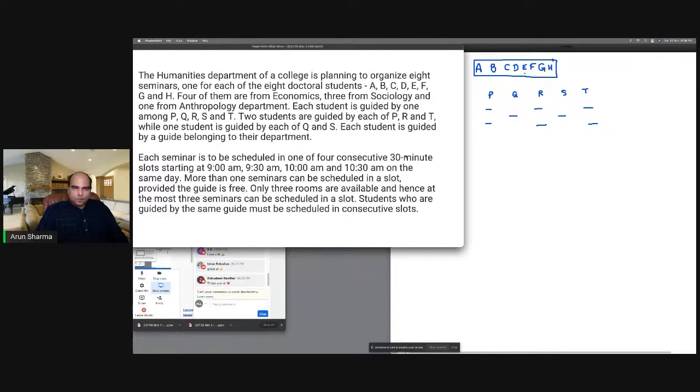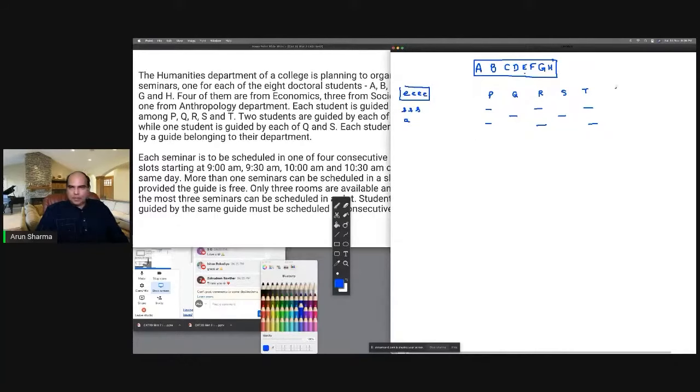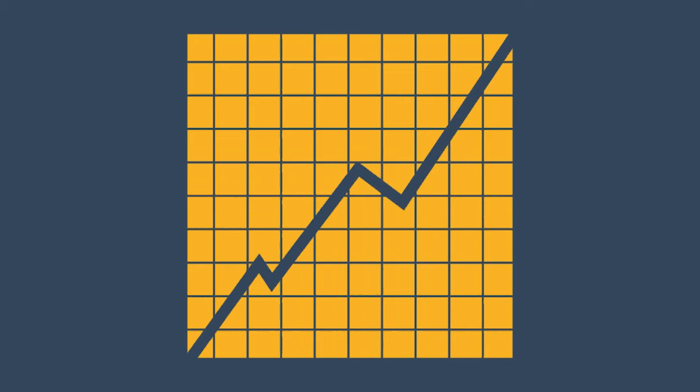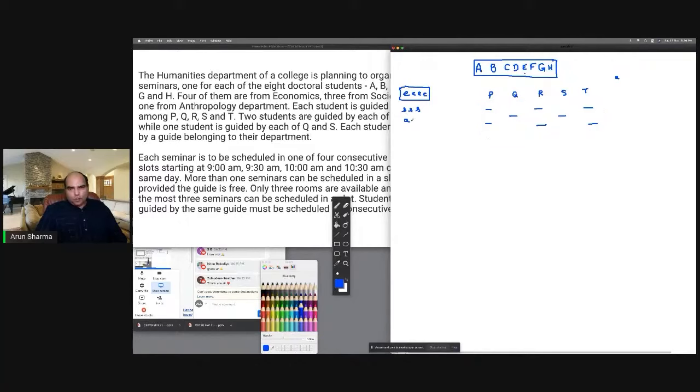Okay. So that means there will be at least 2 tutors who will be economics. Right. So how will you get four students who are in economics with this structure? Just think about this structure at this point. You want one guide for an anthropology student, and that guide should be guiding only one person.